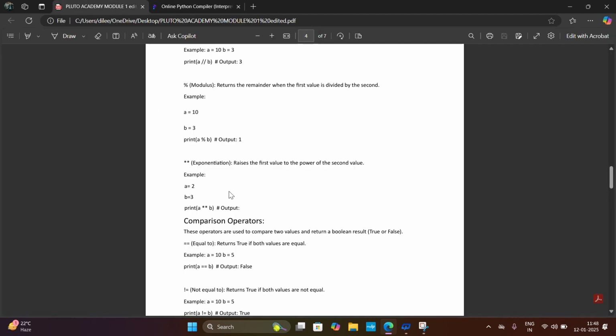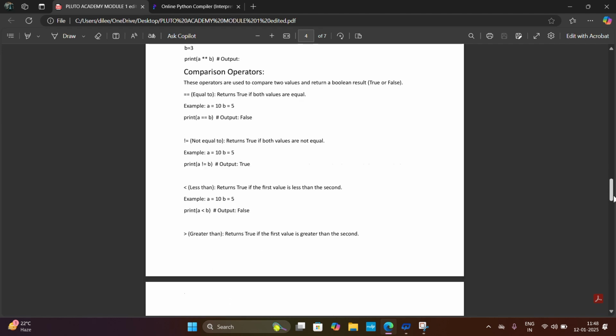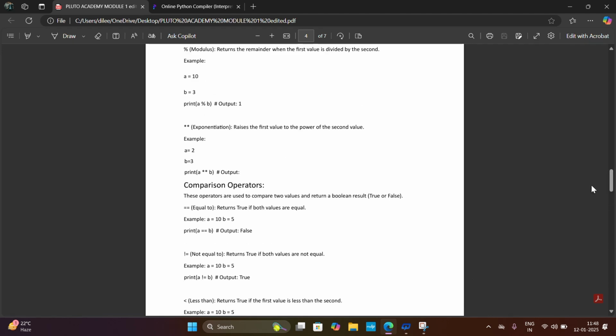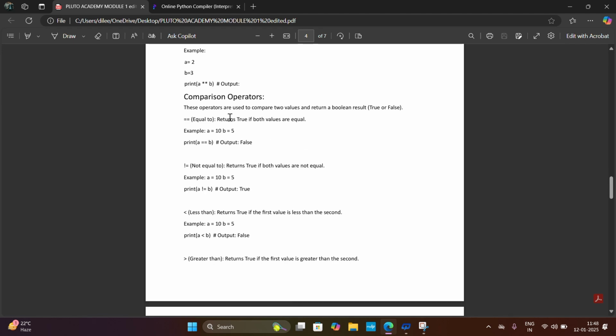And go to the next topic: comparison operators. Yes, the next topic is comparison operators. These operators are used to compare two values and return a Boolean result, either true or false. Comparison operators are like equal to, not equal to, less than, greater than. Those are called comparison operators. These comparison operators compare two values and return the result either true or false. First of all, the equal to operator returns true if both values are equal. Let's see an example.